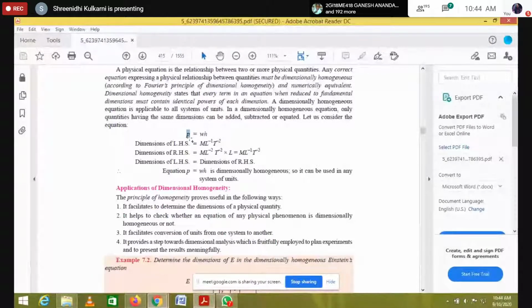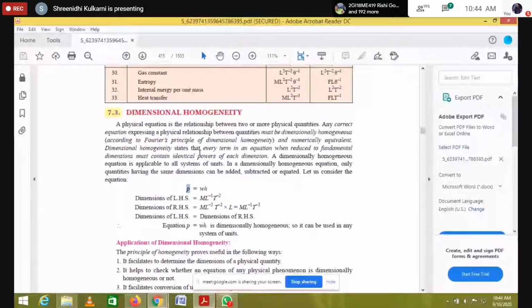I am talking about power, so joules per second. Whatever this is, it is the dimensional homogeneity. Homogeneity is nothing but the left hand side being equal to the right hand side. That we can call dimensionally homogeneous.